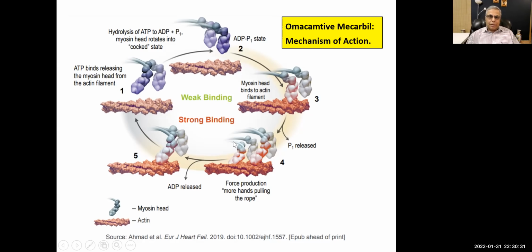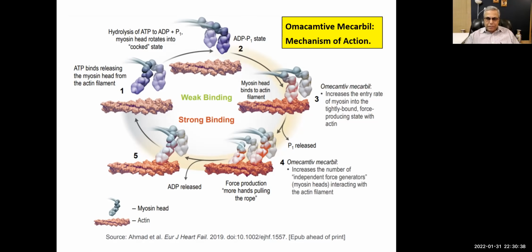Now, what is this drug omecamtiv mecarbil doing? All it is doing, I'll explain. They have written two things that I've shown you over here, but let me give it to you in simple words. It increases the number of cross bridges. It increases the number of myosin heads that are binding to the actin filament. That is what it is doing, right? So through that, it will increase the duration of contraction because it will take a longer time for myosin to detach from actin filaments. So that is the proposed mechanism of action.